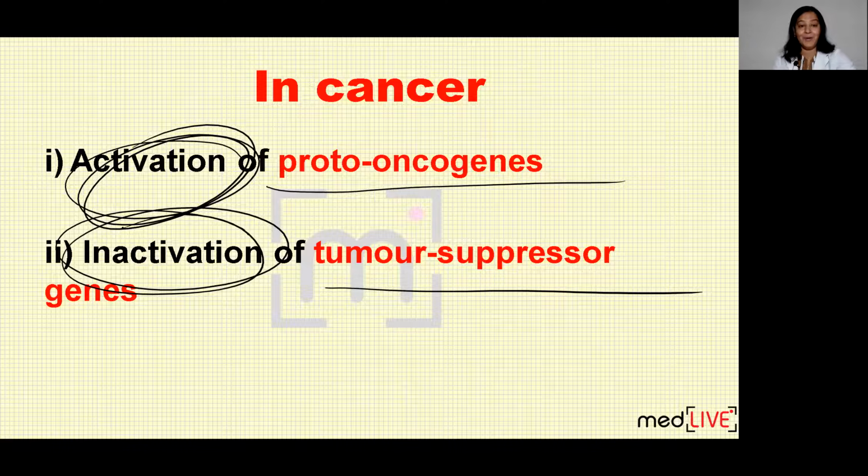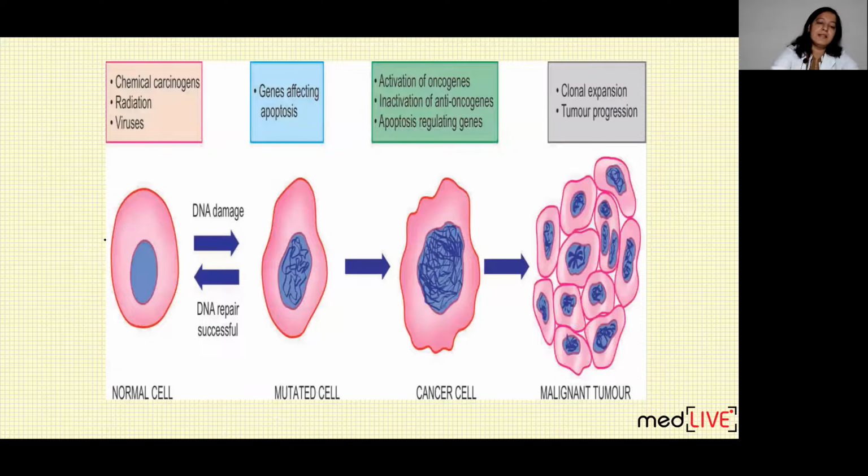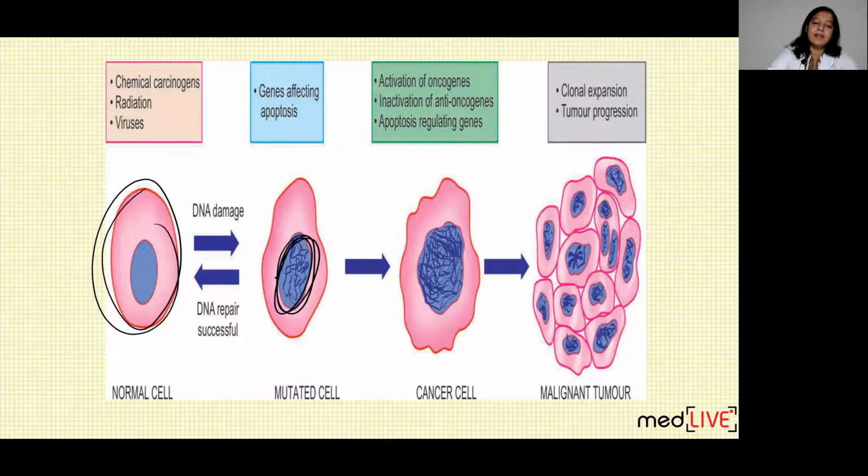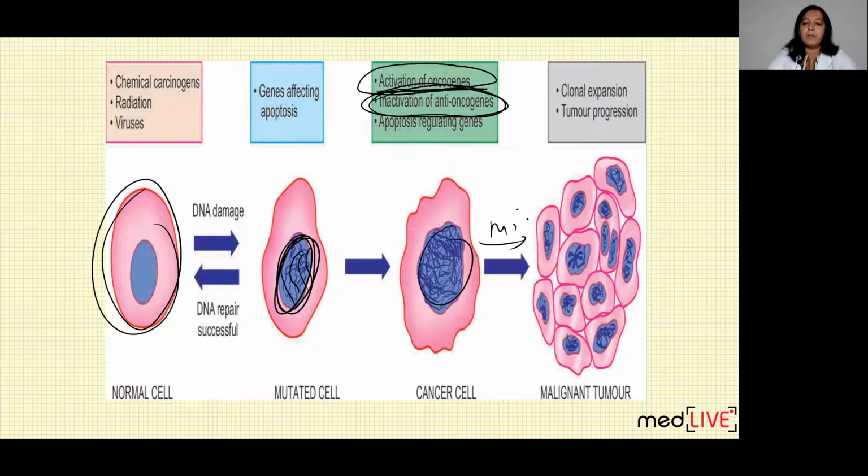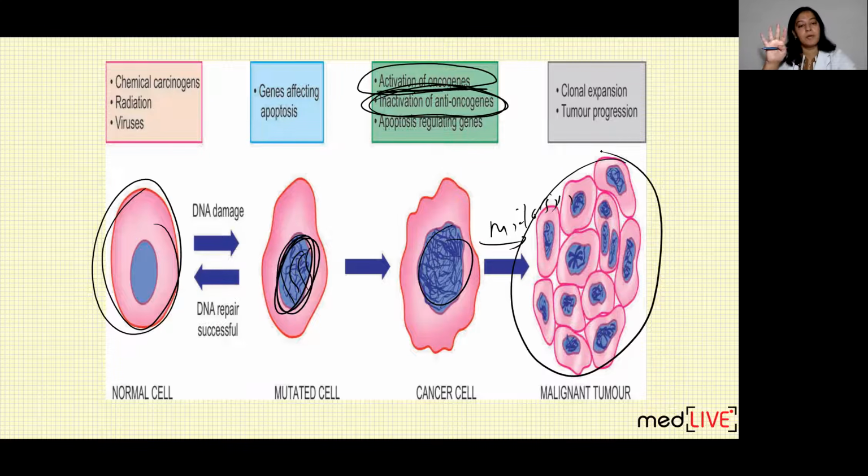So two things occur. I hope I'm able to make you understand what is exactly happening on the molecular basis in neoplasia. Can you see, this is a normal cell, this is the nucleus of the cell. Inside the nucleus there is DNA. On the DNA genes are present. Now either the proto-oncogenes get overstimulated or the anti-oncogenes, that is tumor suppressor genes, get underactivated, inactivated. Either of the two occurs. So this cell will divide abnormally. Abnormal mitosis occurs in this cell, and a mass of cells is formed, which leads to a mass of tissue that is known as neoplasia. So you got it?